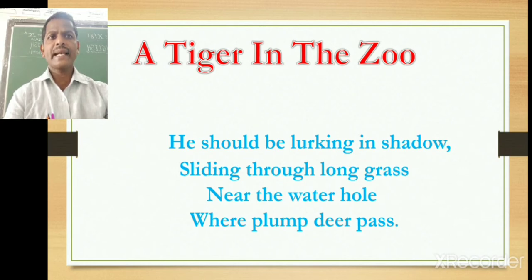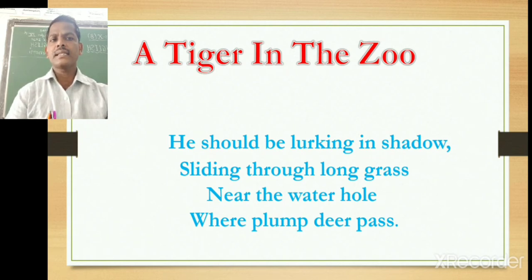The poet expects the tiger should be lurking, hiding to attack in the shadow of trees or grass, sliding, moving through the long grasses near the water body or water hole where the plump deer are passing and coming to quench their thirst, where the tiger may attack and kill them.